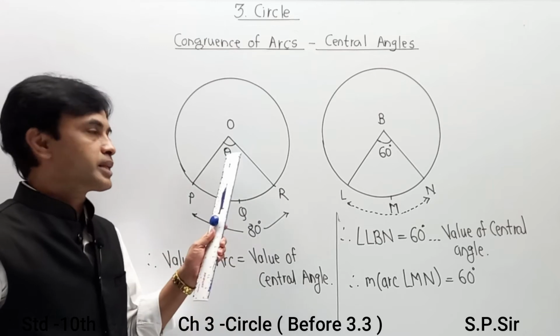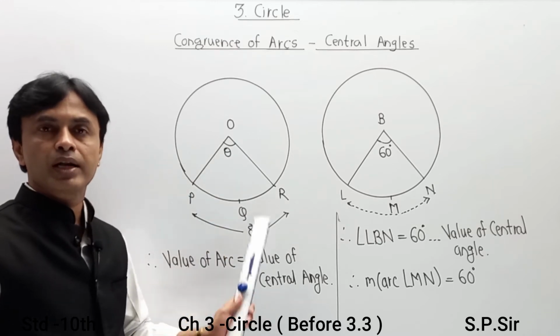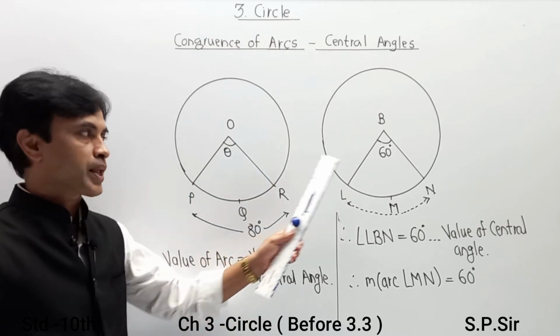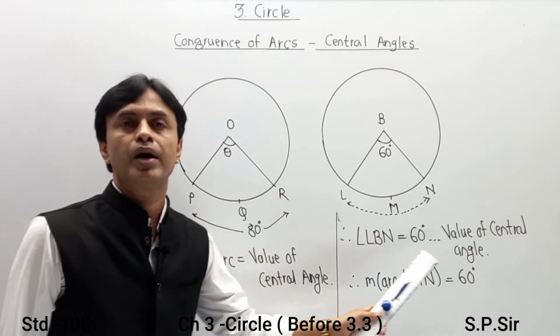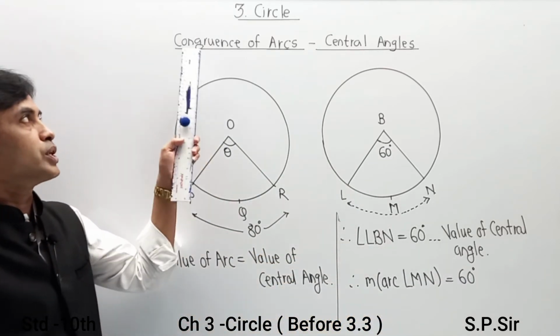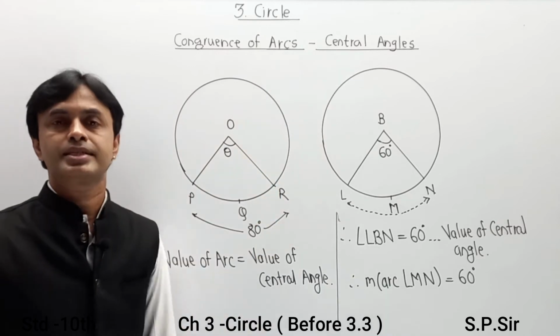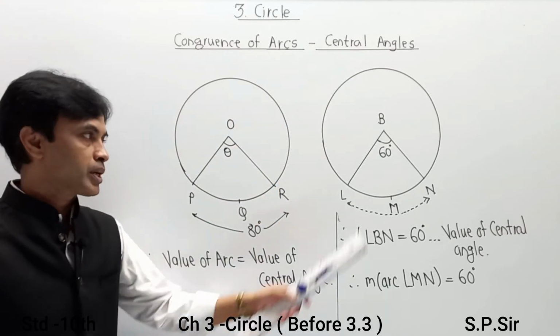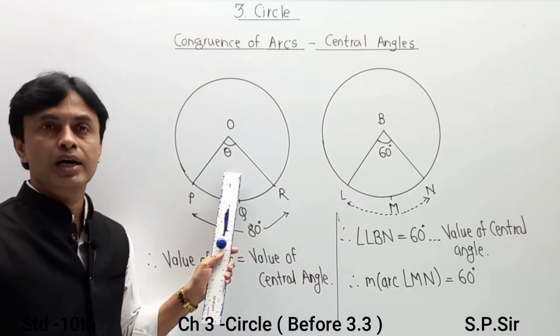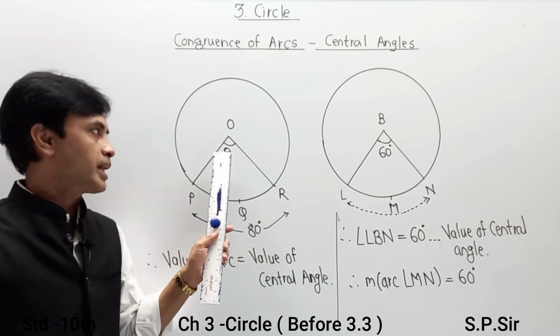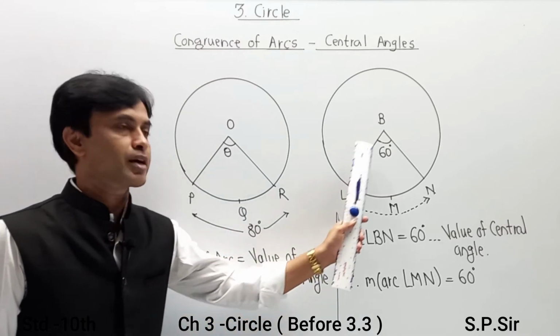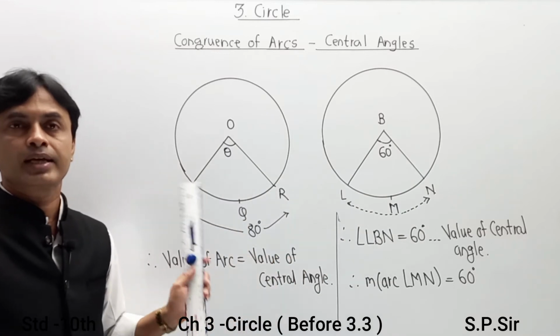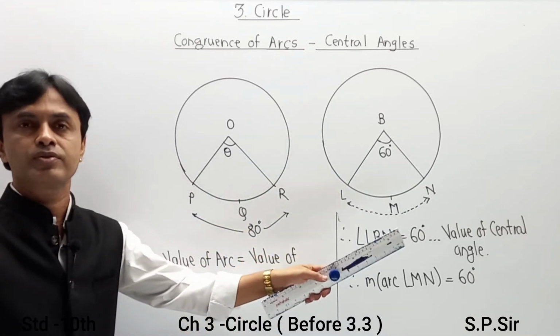The value of the arc is nothing but the value of the central angle, and the value of the central angle is nothing but the value of the arc, and this is called the correlation between arcs and their central angles. If I draw both arcs in circles of the same radius, and this angle is 60, then the value of the arc is equal to the value of the central angle.